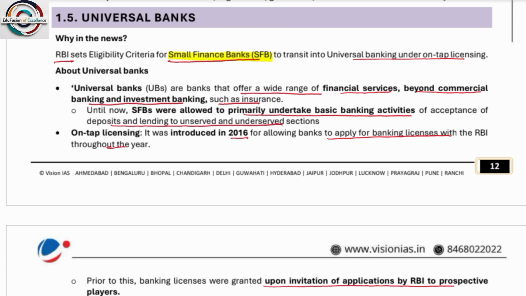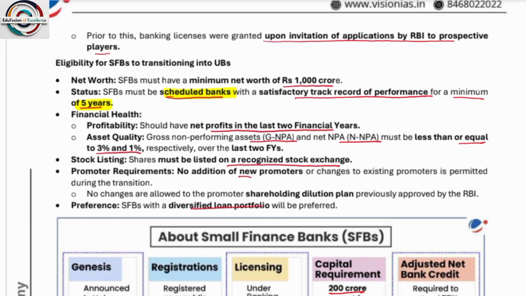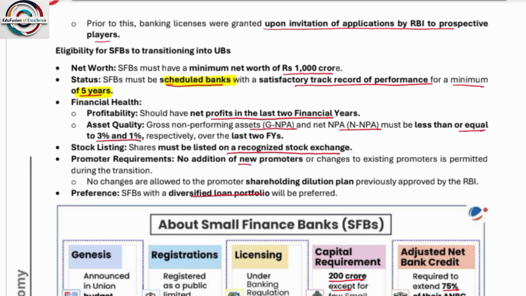Omnibus framework for recognizing self-regulatory organizations for regulated entities. Reserve Bank of India finalized the omnibus framework for recognizing self-regulatory organizations for regulated entities. So what are those? Objectives of SRO: self-regulatory organizations for regulated entities include promotion of compliance culture and support of smaller entities, acting as a collaborative collective voice of members and sector, collecting information and encouraging R&D culture. So it is just like a store of information, nothing else. Eligibility: an SRO shall be set up as a not-for-profit company registered under Section 8 of the Companies Act 2013. So it is a non-profit organization.